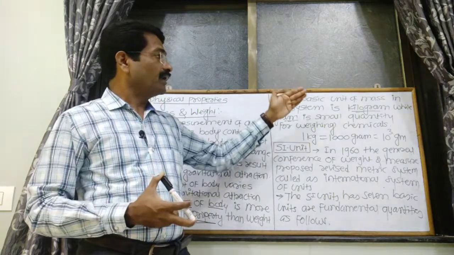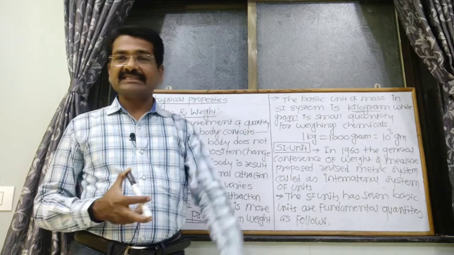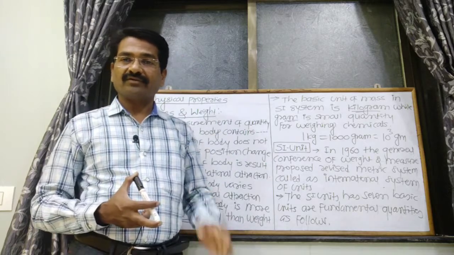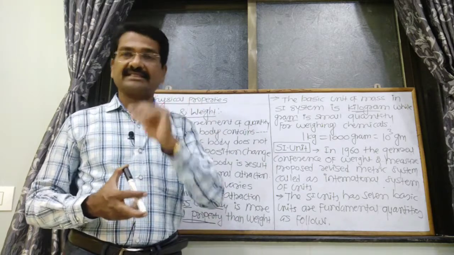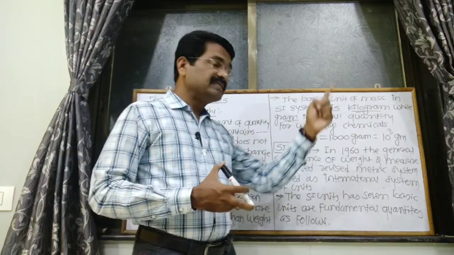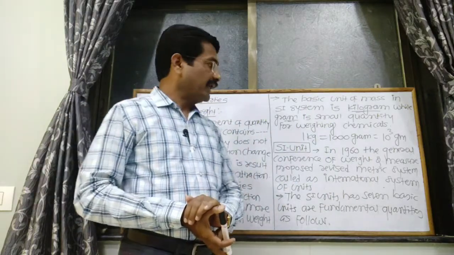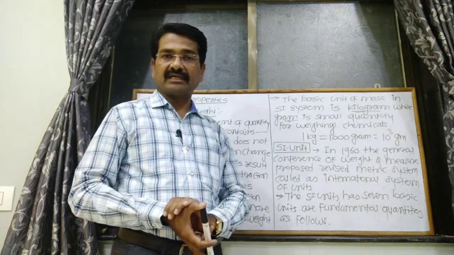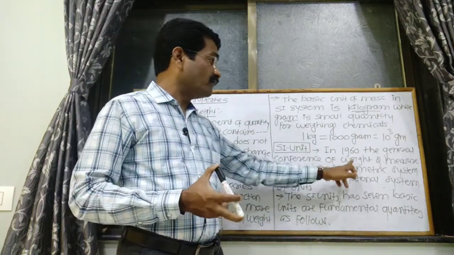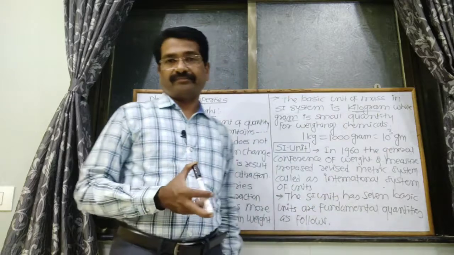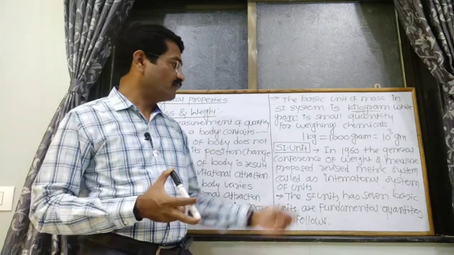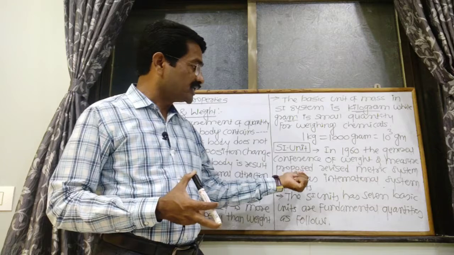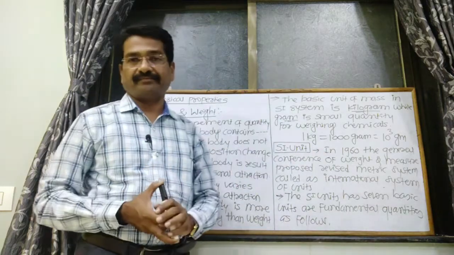In the above example, we took only the SI system as an example for mass. But what is the actual SI system? In 1960, the General Conference of Weights and Measures proposed a revised metric system.